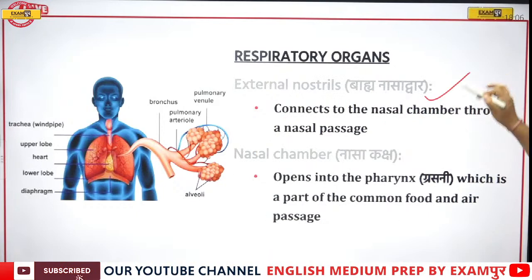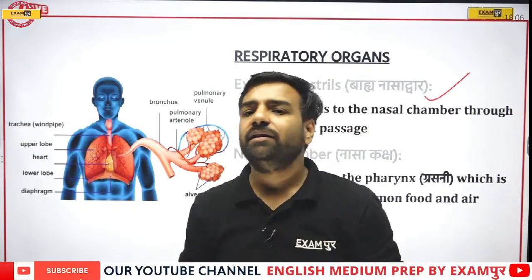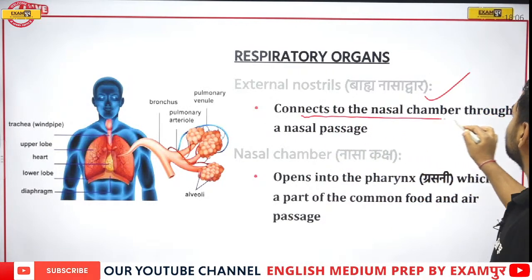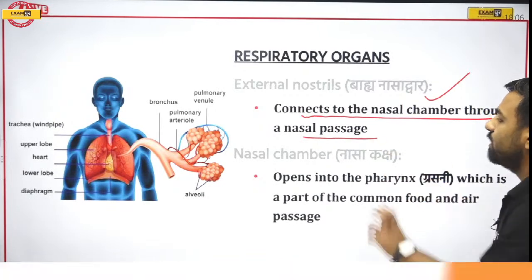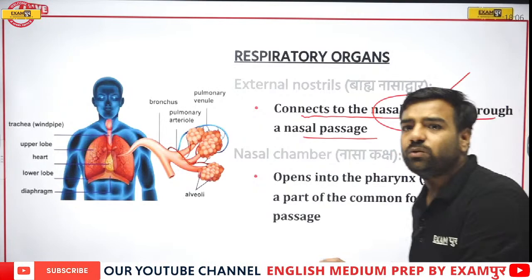First of all, let's discuss the external nostril. This part, from where you are inhaling. Here, your external nostril connects to the nasal chamber through a nasal passage. Now, what is this nasal chamber? The nasal chamber opens into the pharynx.